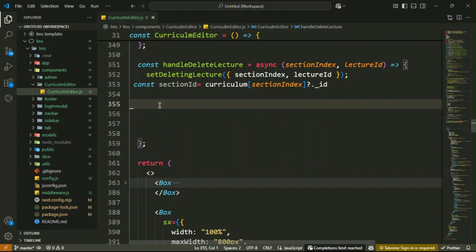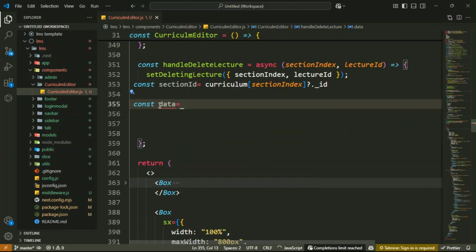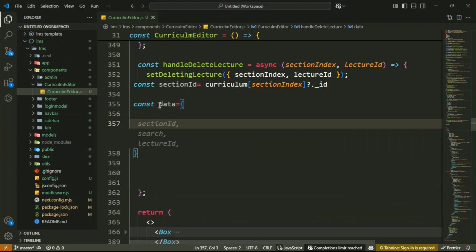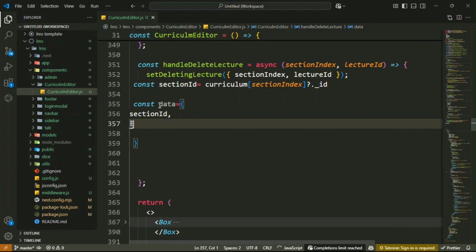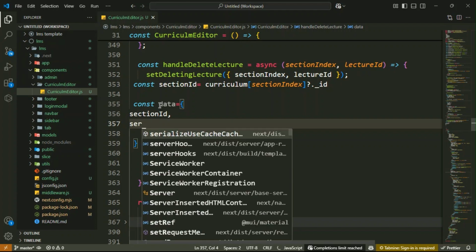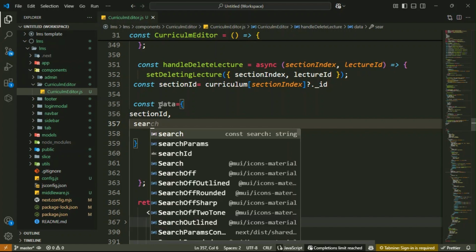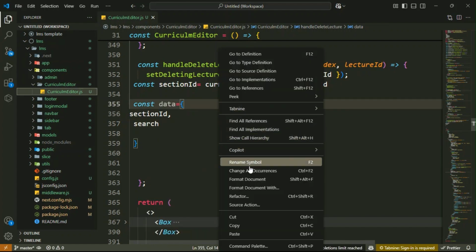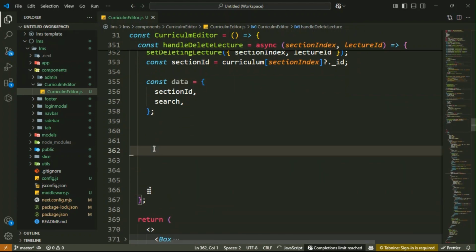Then after that, prepare the data object to send with the delete request to the server side. That is a const. You need to prepare the data that you want to send to the server side for the deletion of that particular lecture from the sections. So here that is section ID. Then after that we have the search parameter, that is your curriculum ID. You also have to send it to the server side. Got it? So section ID, then search. Got it?